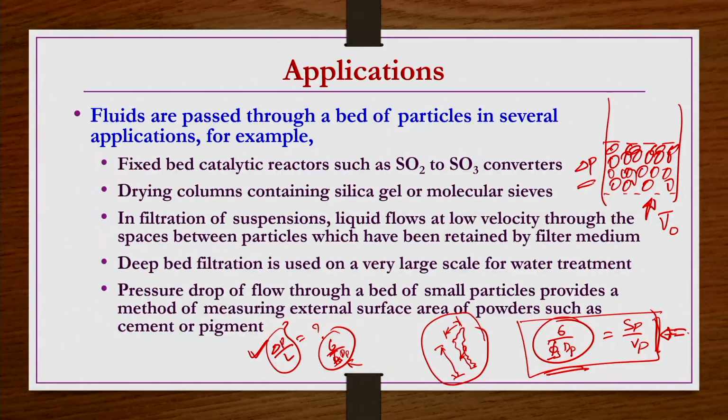From where are we getting this? We are getting it from the definition of pi s. Pi s is 6 by dp divided by Sp by Vp. So, 6 by dp is nothing but the surface to volume ratio for a spherical particle of equivalent diameter. Sp is the surface area of the irregular particle, Vp is the volume of the irregular particle. So, from that definition it is coming. This also we have seen, and we have done several problems on these things.